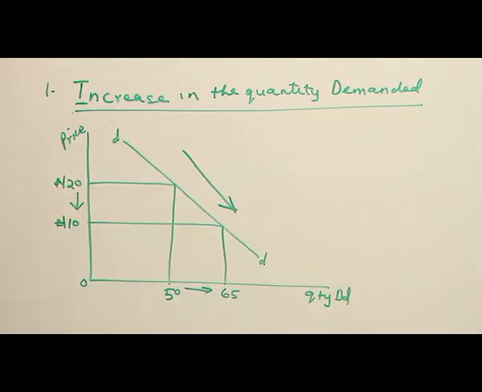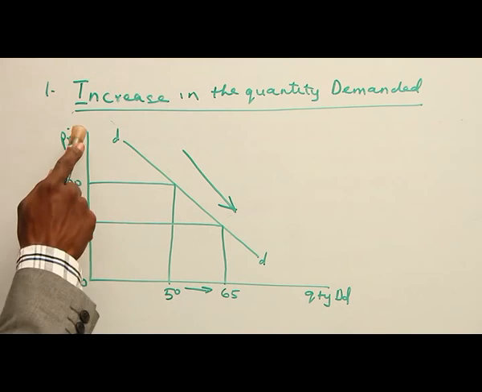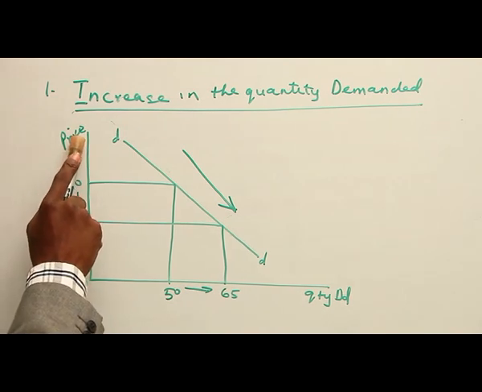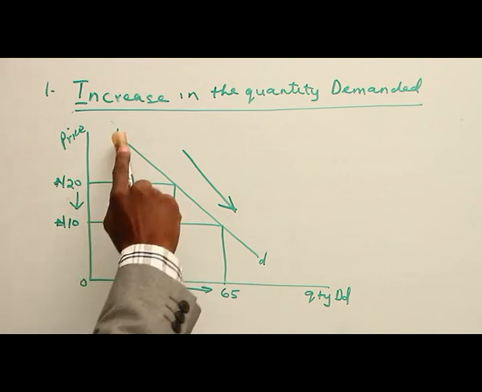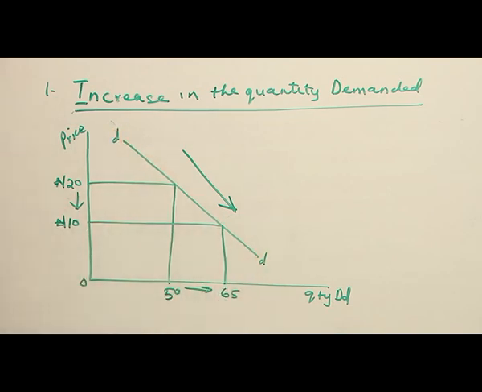Increase in the quantity demanded. Having explained that change in quantity demanded implies a situation where the price of the commodity is the one influencing quantity demanded, while other factors are constant. Increase in quantity demanded. From the diagram before us, we will see that these are price axes, these are quantity axes, and then we have demand curve here.